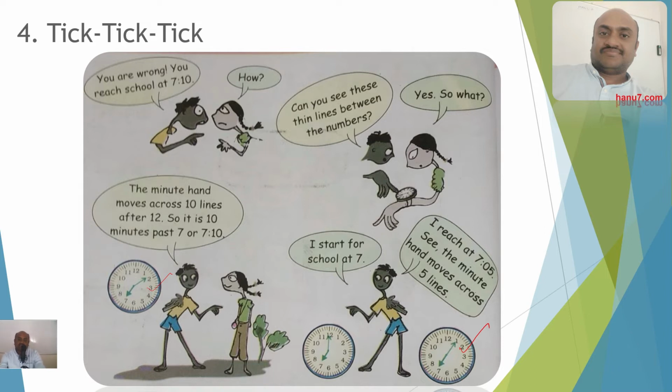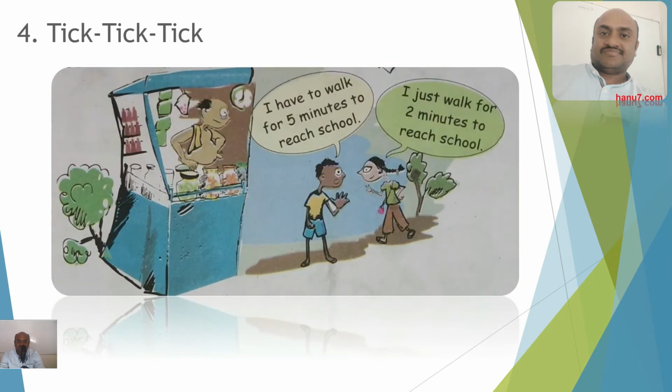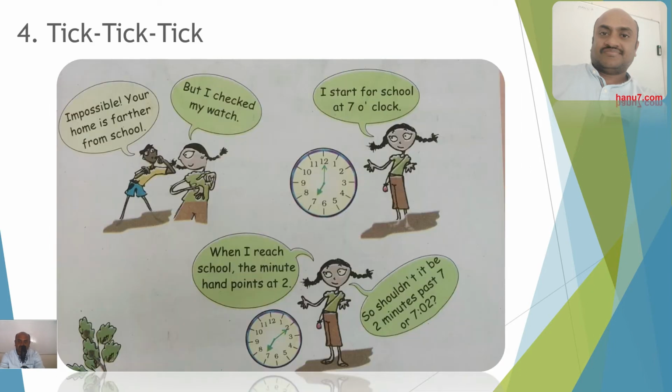And that is how the conversation between the two, both boys and boy and girl. And from this conversation what we learnt is we should not jump to a conclusion that if the minutes hand is pointing to 2, it should be like 2. We should not directly calculate it as 2.